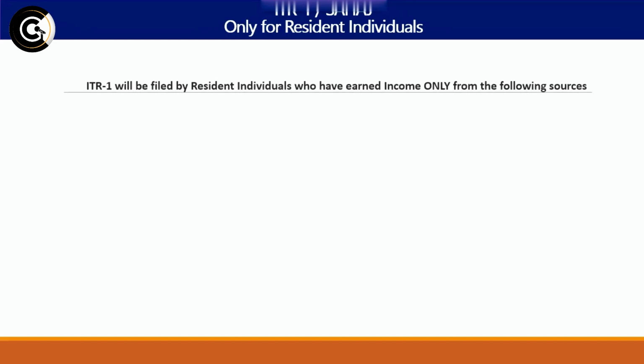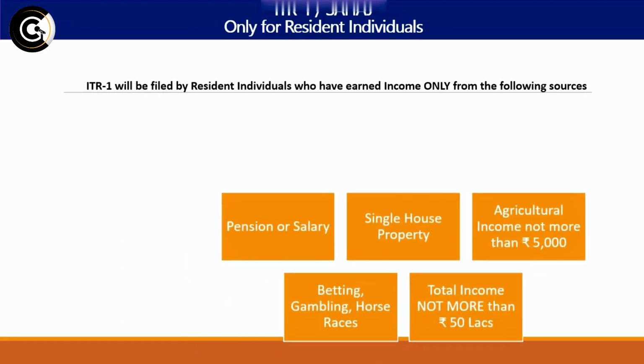Let's come to ITR 1, which is also called Sahaj. This is because this ITR is a simple one or two-pager ITR, wherein only a few required sources of income are to be entered. And this particular ITR is only for resident individuals. No other person, I repeat, no other person or individual can file ITR 1. ITR 1 will be filed by only resident individuals who have earned income only from the following sources. So, if any resident individual earns from these particular sources only, they have to straight away file ITR 1 without any doubt. Now, what are the sources of income?